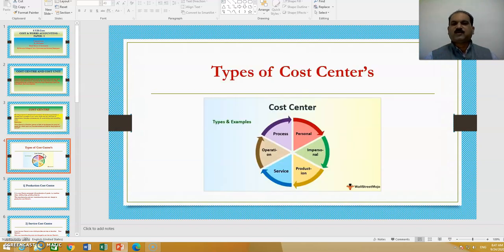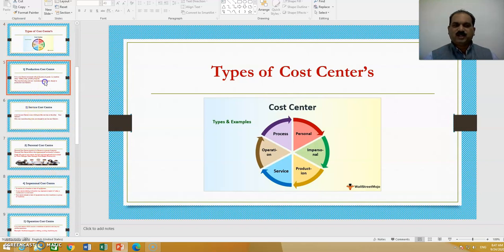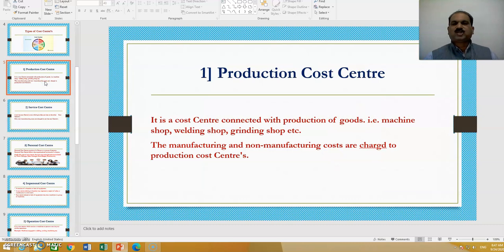Here you can see the types of cost center: personal, impersonal, production, service and operation. Now let's see each of these cost centers in detail. First is production cost center. It is a cost center connected with production of goods, that is machine shop, welding shop, grinding shop, etc. Whatever production centers we have in any organization, they are the production cost centers. The manufacturing and non-manufacturing costs are charged to production cost centers.